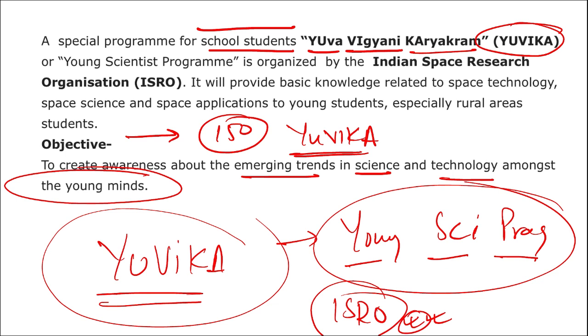Then there was a tagline of this scheme that was started by ISRO. It is "Catch them young." That means when students are young, they have a high capacity of learning, so let's catch them young, in young age only. Then we'll start providing them various technology, various information, and we'll train them accordingly.